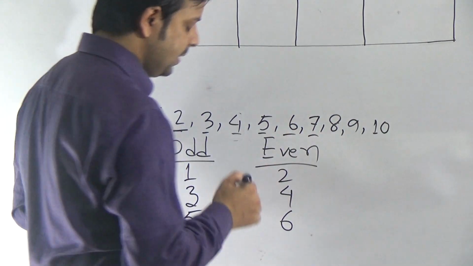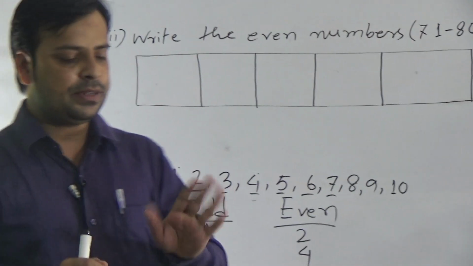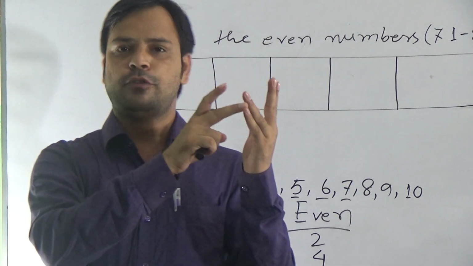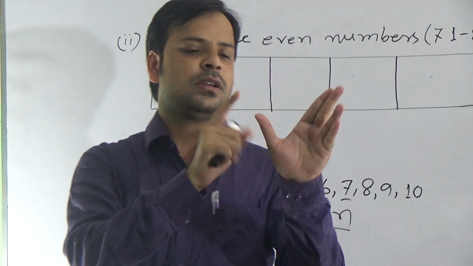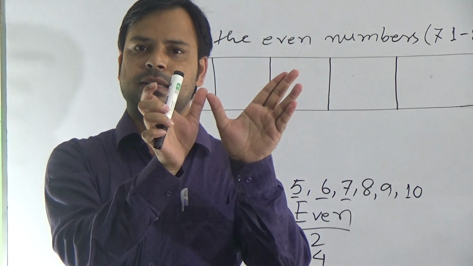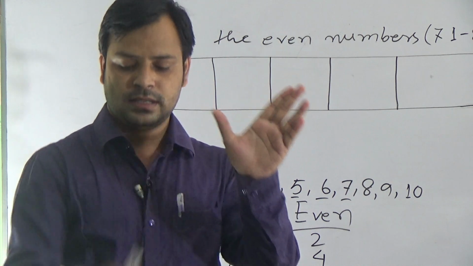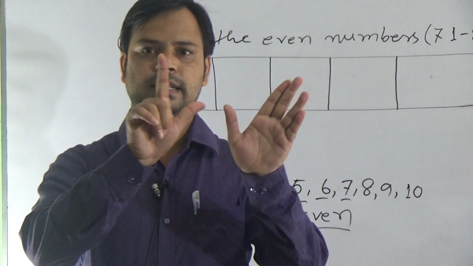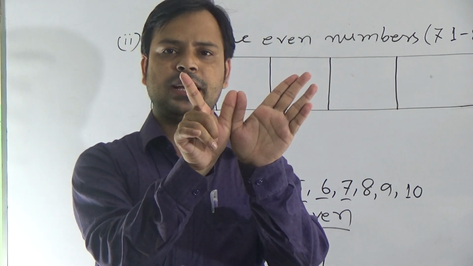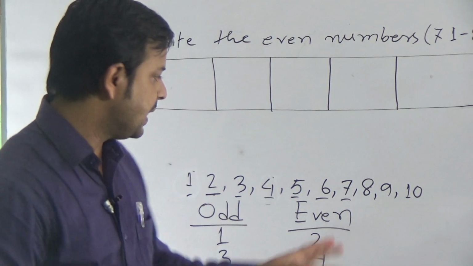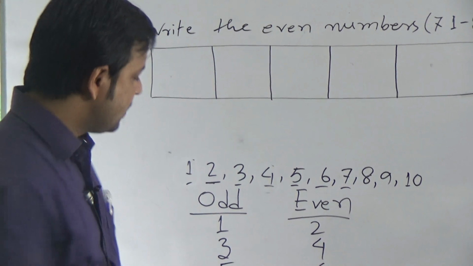Now go to 7. If it is 7, then we can say 1, 2 means one pair. 3, 4 means 2 pairs. 5, 6 means 3 pairs. And then another one. It means that 3 pairs and one is without pair. This one is without pair. So we can say 7 is without pair. So 7 is odd.